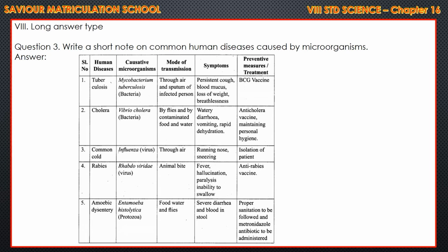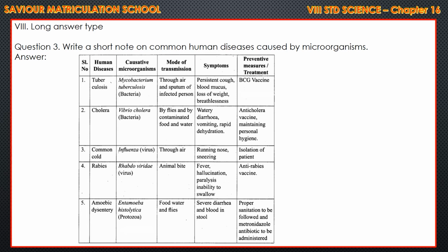Cholera, Vibrio cholerae, by flies and by contaminated food and water. What are the symptoms? Watery diarrhea, vomiting, rapid dehydration. Preventive measures: anti-cholera vaccine and maintaining personal hygiene, two points. Next one, common cold. It is by influenza virus, spreads through air, running nose and sneezing, isolation of patient. Isolation means separation.